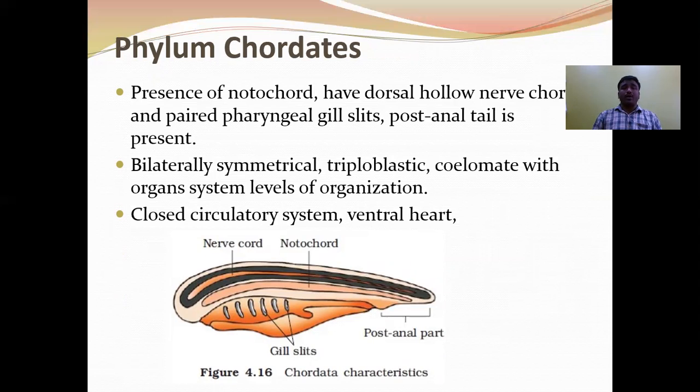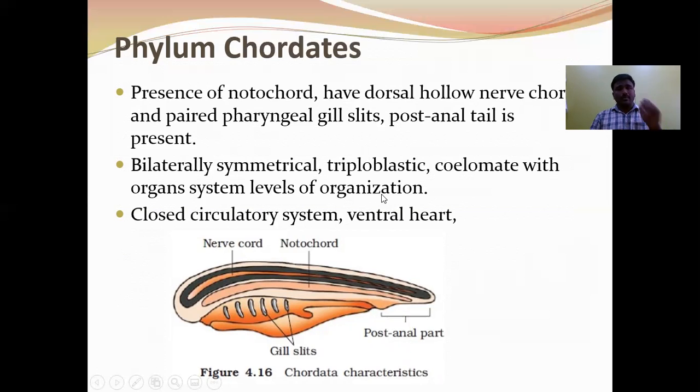Next, phylum Chordata. Chordo means notochord, and -ata means bearing. So all animals which bear a notochord are included in phylum Chordata. The four fundamental features of chordates are: presence of notochord, dorsal nerve cord, pharyngeal gill slits, and post-anal tail.